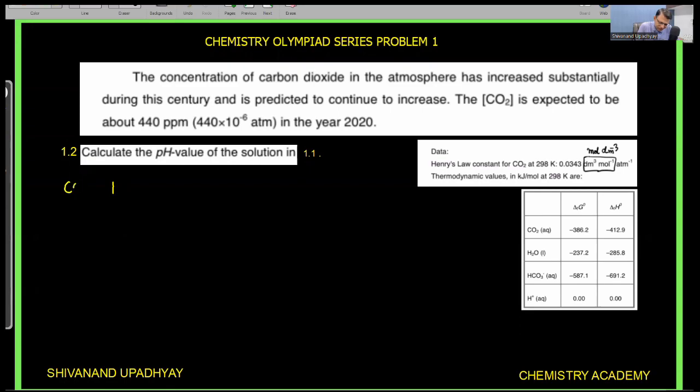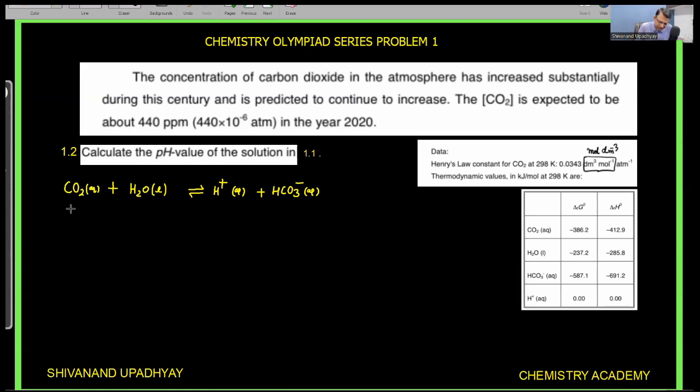Carbon dioxide dissolved in water is reacting with water. So CO2 in aqueous state plus H2O in liquid state. And on dissociation, it will form H plus ion in aqueous state plus bicarbonate ion, HCO3 minus ion in aqueous state. So this is the reaction.